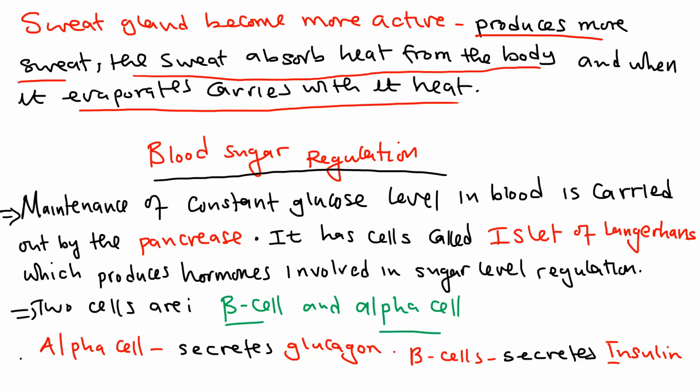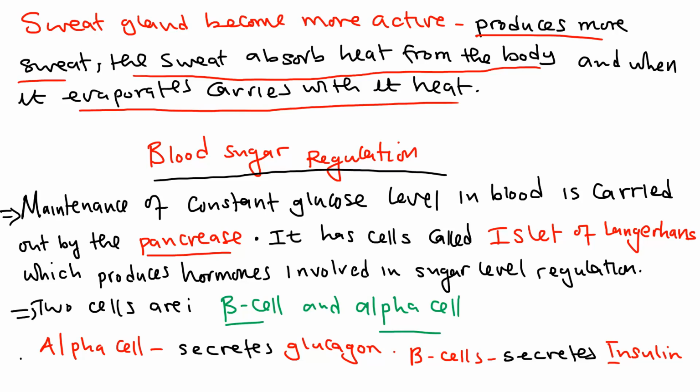To regulate means to be kept at a normal level. Okay, so how is that done? The maintenance of blood sugar level in the blood is carried out by the pancreas.